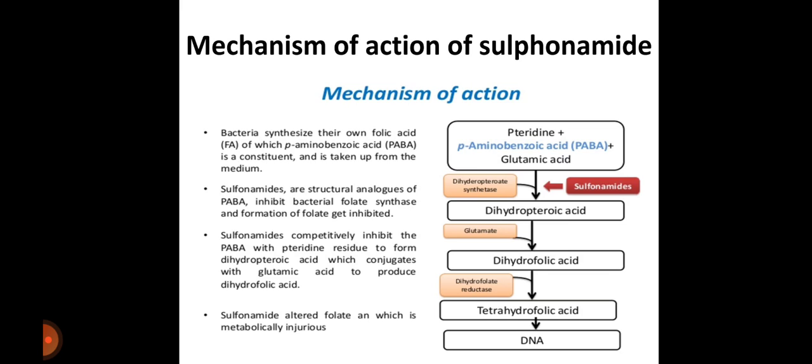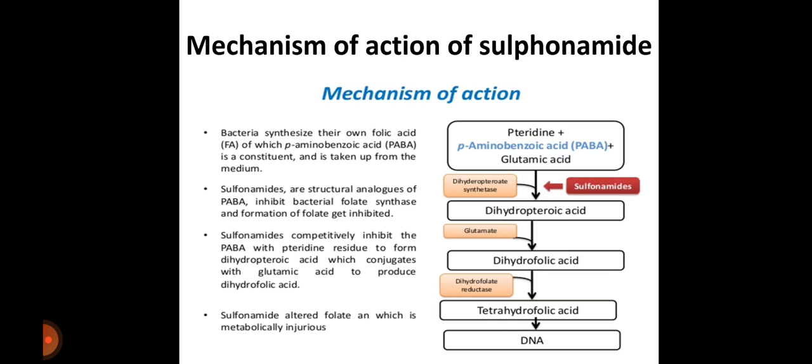And about the mechanism of action of sulfonamide. This is a flow chart of the mechanism of action of sulfonamide. Sulfonamides inhibit the para-aminobenzoic acid which is responsible for the formation of folic acid in the bacteria. Bacteria synthesize their own folic acid, of which para-aminobenzoic acid is a constituent and is taken up from the medium. Sulfonamides are structural analogues of para-aminobenzoic acid, inhibit bacterial folate synthase, and formation of folate gets inhibited.